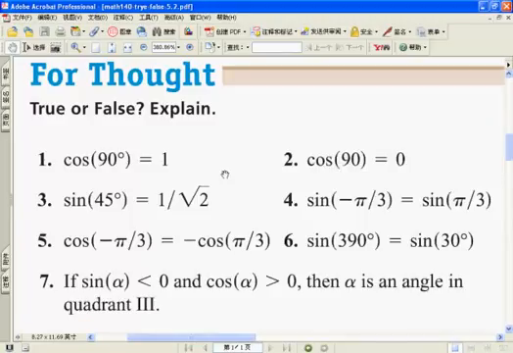Now let's look at section 5.2. Number 1, cosine of 90 degrees equals 1. False. What is the value? 0. Okay, so number 1 is false. Number 2, cosine of 90 equals 0. True or false?